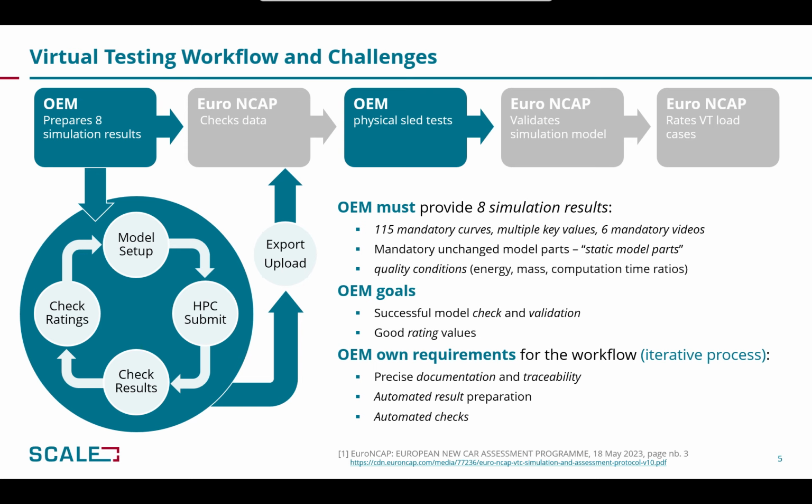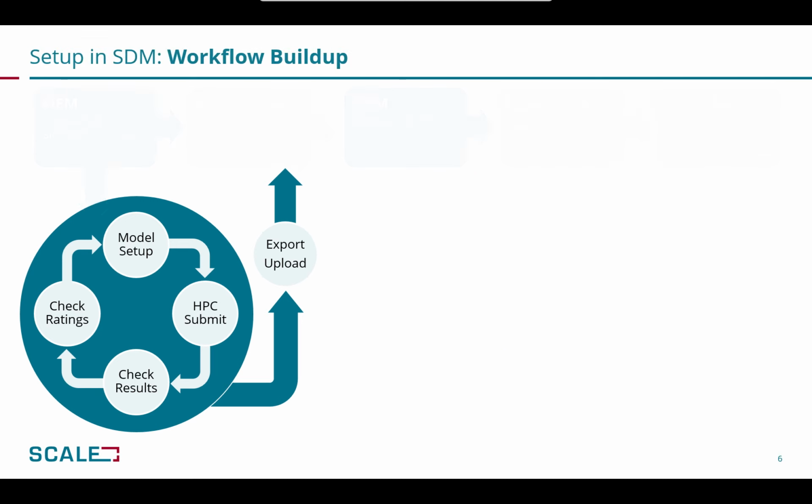Precise documentation and traceability for problem identification, automated result preparation for time efficiency and accuracy, and automated checks as an efficient feedback loop. If we focus on these requirements and consider the realities of such model preparations, it becomes obvious that this implies an iterative process at the OEM.